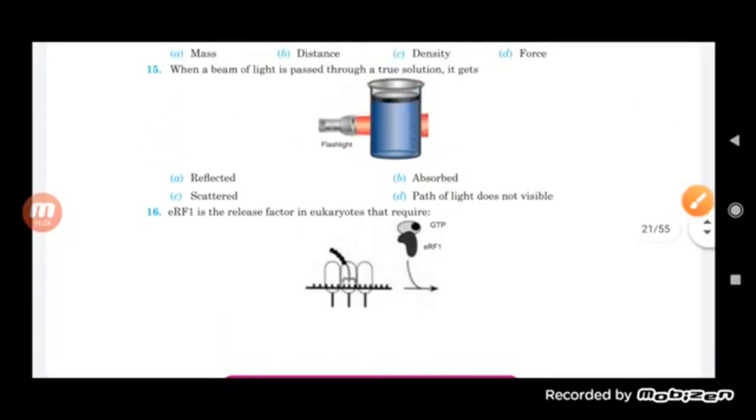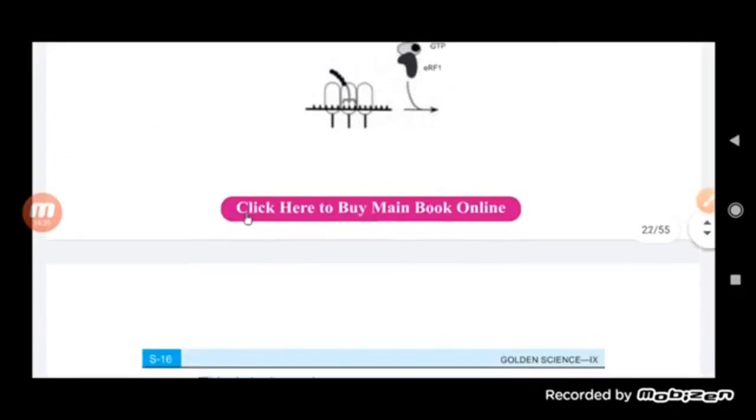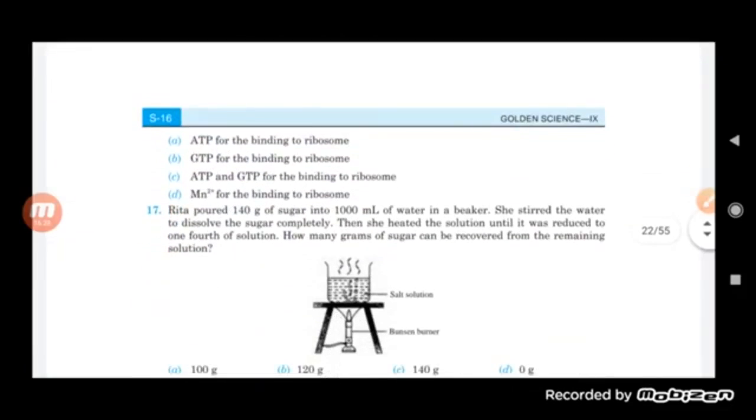Now see here, eRF1 is the release factor in eukaryotes that requires. So basically ATP for binding to ribosome, GTP for binding to ribosome, then ATP and GTP for binding to ribosome, and Mn2 for binding to ribosome.